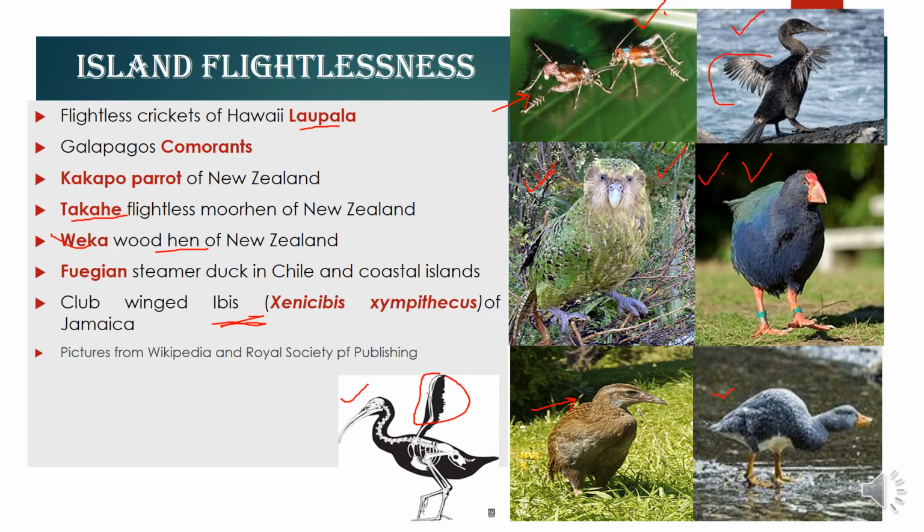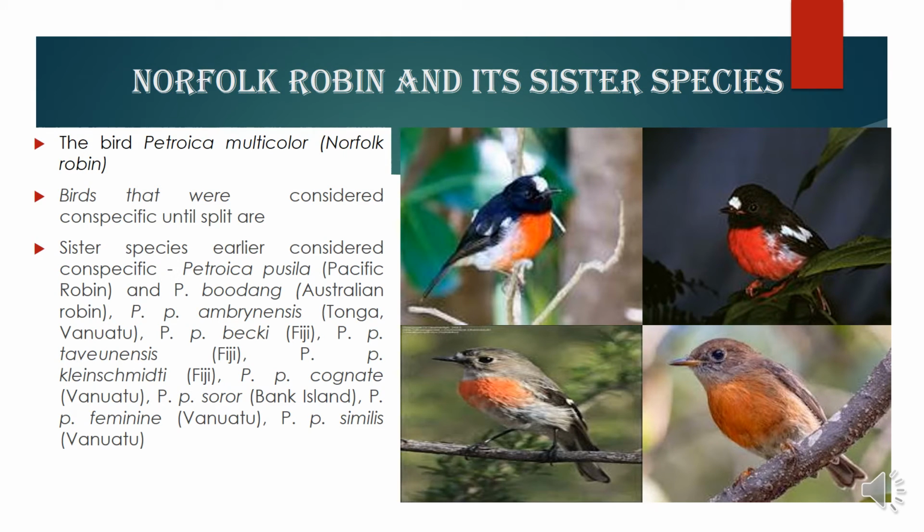So we see that once there is flightlessness, the wings have been used as a weapon.